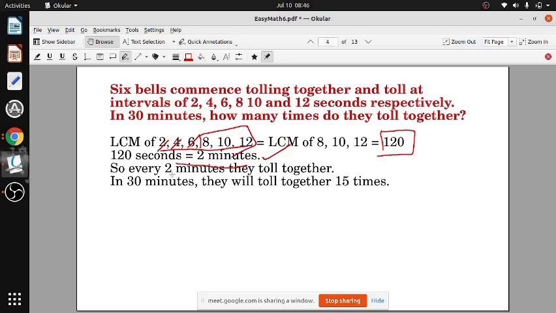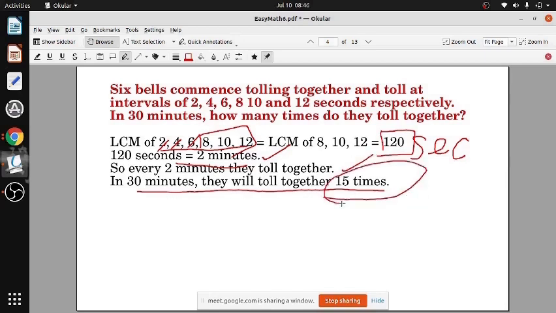Now in 2 minutes they toll together, and in 30 minutes they will toll 15 times. This was seconds, so that is coming to 2 minutes. So in 2 minutes they will toll once. So in 30 minutes they will toll 30 divided by 2, 15 times. Clear?